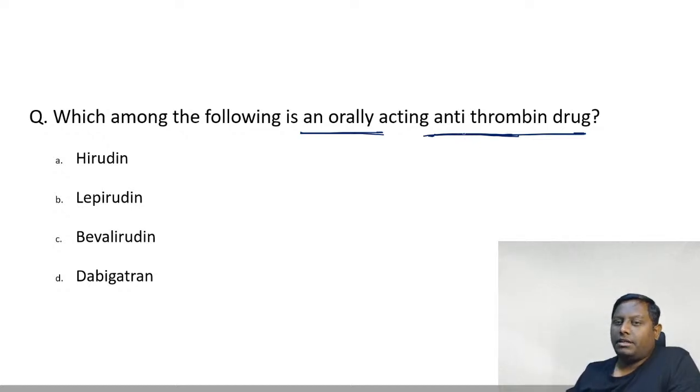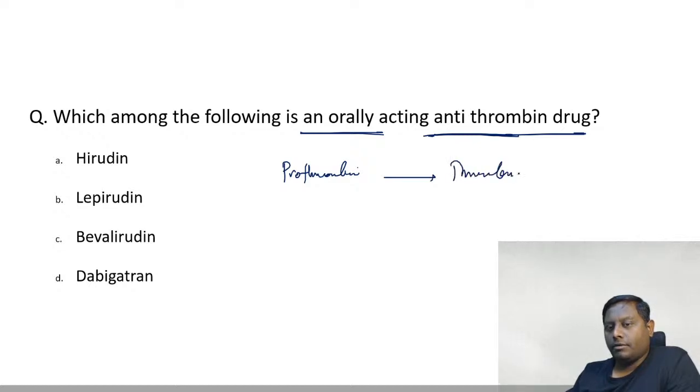So they are simply asking, see, prothrombin forms thrombin. Thrombin is the one that is active, factor 2A. So which is orally active? They are direct thrombin inhibitors. Direct thrombin inhibitor, the letters in the name stand for direct inhibitor. They are the direct 2A inhibitors.